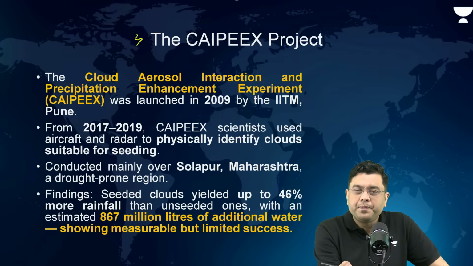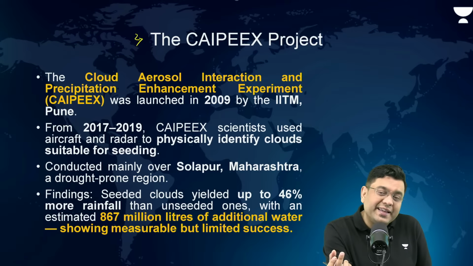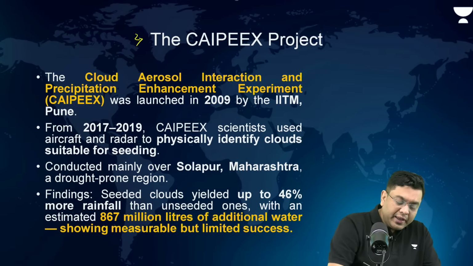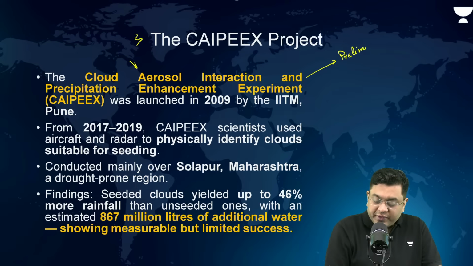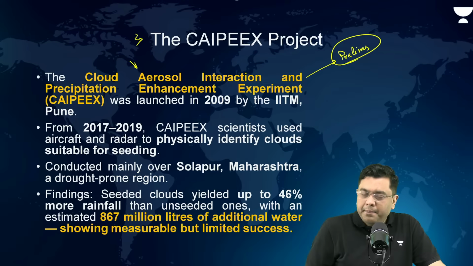Now, what was this? This was to understand whether cloud seeding is actually successful in bringing rainfall. If yes, what is the quantifiable amount? So that is the Cloud Aerosol Interaction and Precipitation Enhancement Experiment, relevant for your prelims again. Now, this was carried out in 2009 by the Indian Institute of Tropical Meteorology, Pune.